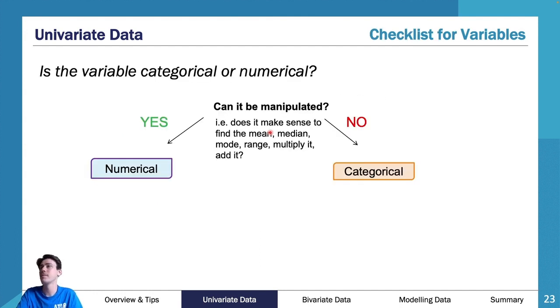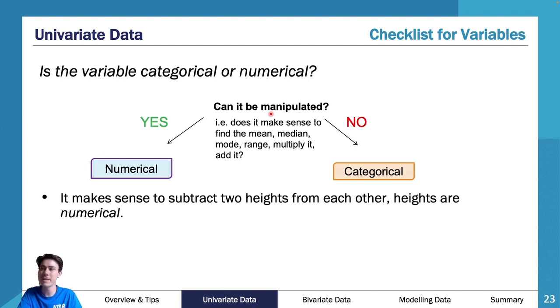So another way of thinking about it as well is these questions that I'll pose to you. My first question is, can it be manipulated? Can I manipulate this piece of data? Does it make sense to find the mean, median, mode, range, etc.? If yes, then it's numerical. If it's not, then it's categorical. It makes sense to subtract 2 heights from each other. It makes sense to find the median height, the mean height, etc. It doesn't make sense to find the mean football team. That doesn't make sense. There's no order to it.